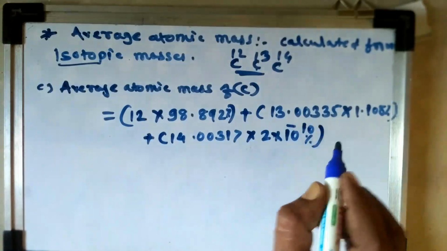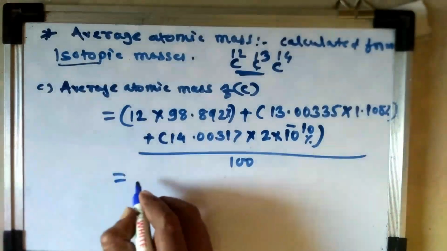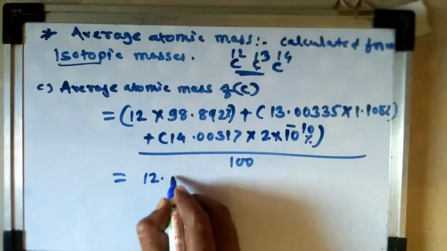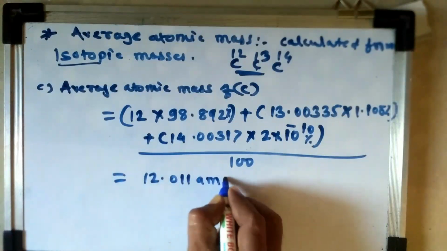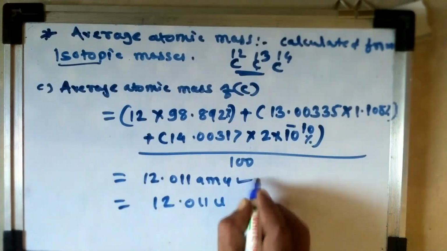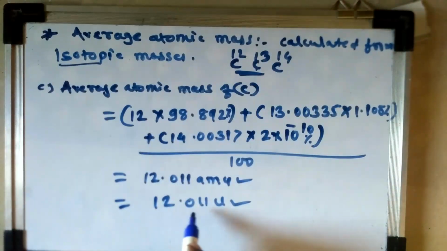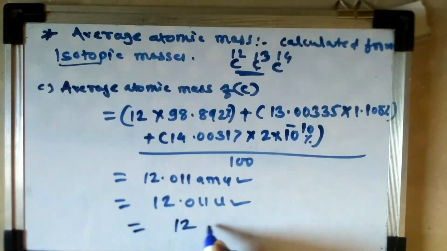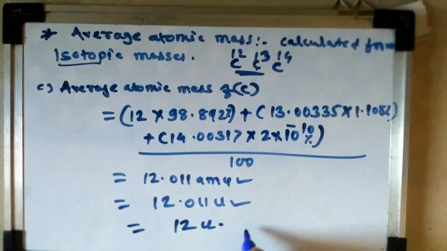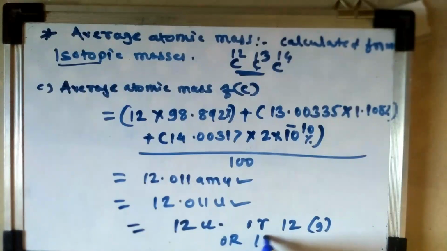That is in percent, so that whole term is divided by 100. Then we can calculate the average atomic mass, which is equal to 12.011 AMU, or we can also write 12.011 U. That is atomic mass unit, that is unified mass. The average atomic mass of C is equal to 12.011. We can consider 12 unified, or 12 gram, or 12 AMU. That is unified mass, that is in gram, that is in AMU, atomic mass unit.